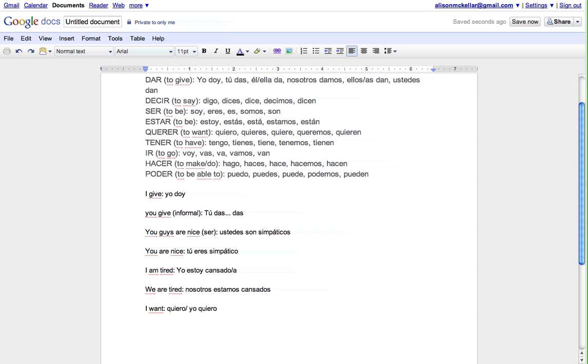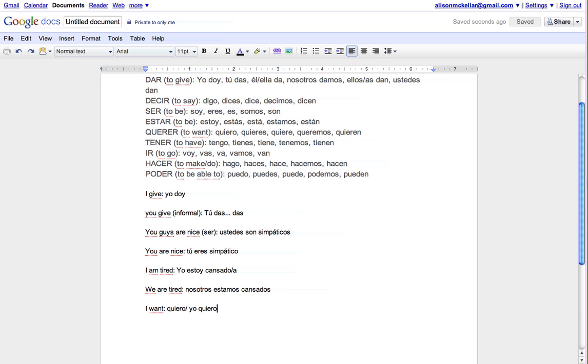Okay? The next verb, tener, is a little bit of a tricky verb because it falls into a couple different categories. It's irregular in the yo form, tengo, yo tengo, and then it's a stem changer in the other forms.